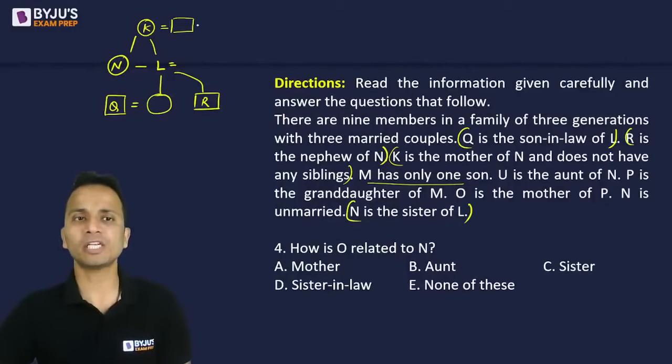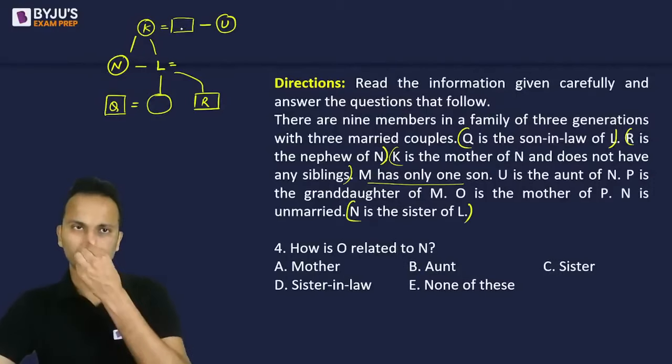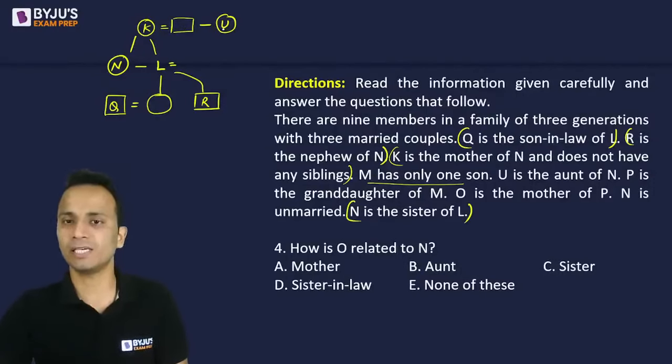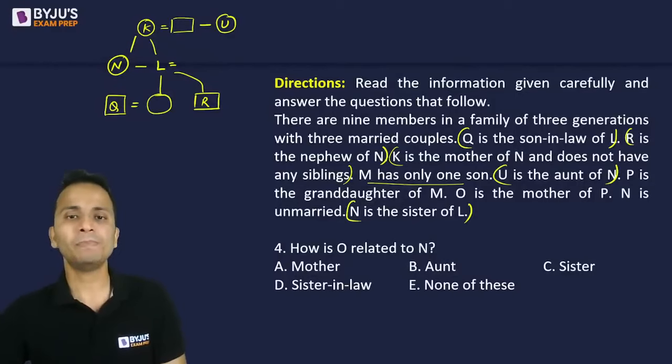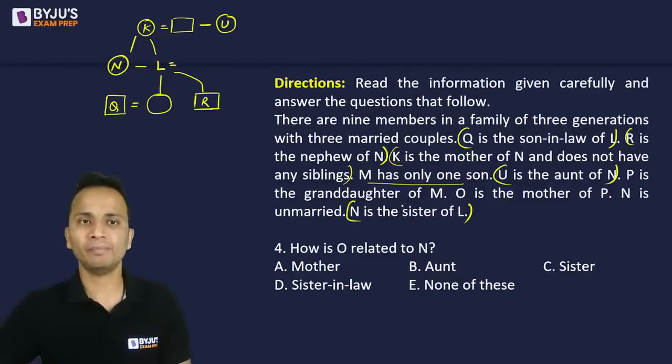So K की कोई सिस्टर नहीं होगी. So I can say that U is the aunt of N. So U will be the sister of husband of K. K के husband की sister है. ठीक है? So U is the aunt of N. This is also done. P is the granddaughter of M. Now P is granddaughter of M.